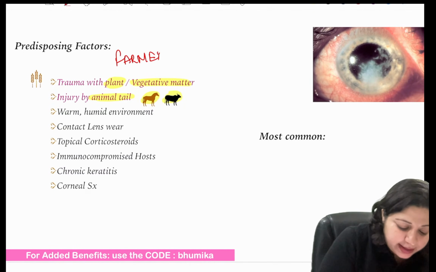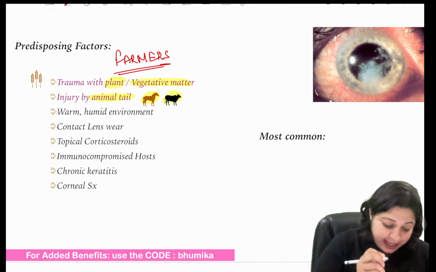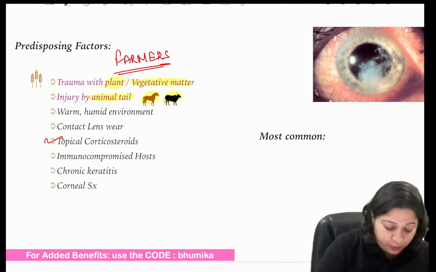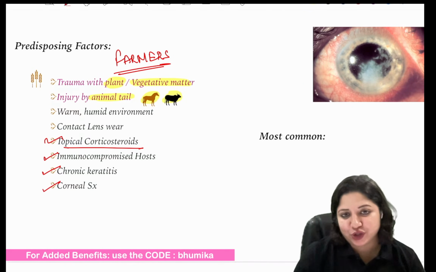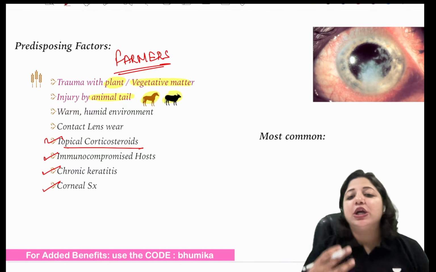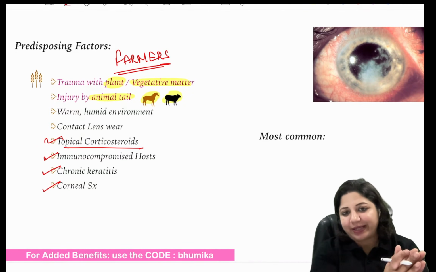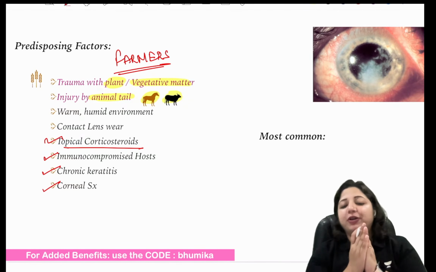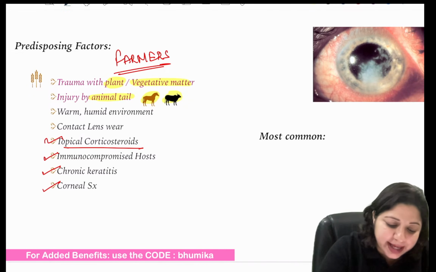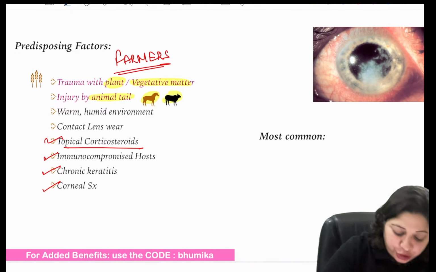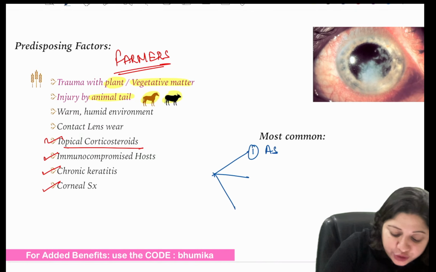Then you might have it when patients have topical corticosteroid use, immunocompromised patients, chronic keratitis and corneal surgeries. So what are the most common organisms involved in fungal keratitis? It's again a very important question. 1, 2 and 3. One is Aspergillus fumigatus.